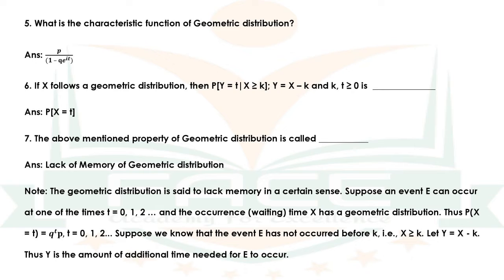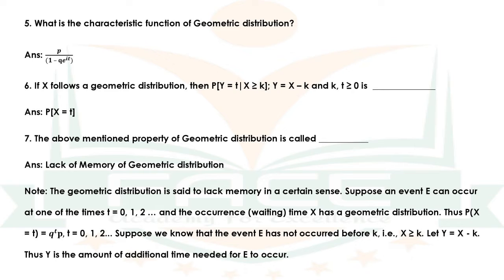Question number 6. If X follows a geometric distribution, then P of Y is equal to t given X greater than or equal to k, for Y is equal to X minus k, and k and t greater than or equal to 0, is dash. The answer is P of X is equal to t. Question number 7. The above mentioned property of geometric distribution is called dash. The answer is lack of memory of geometric distribution.